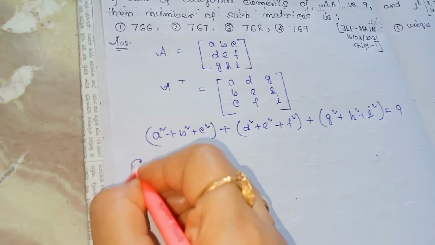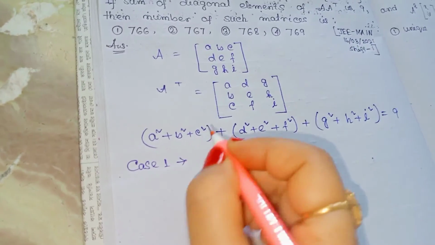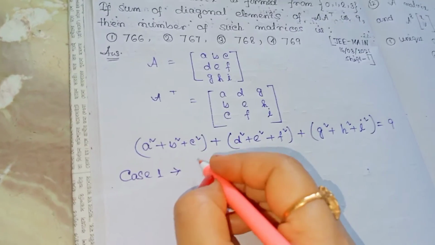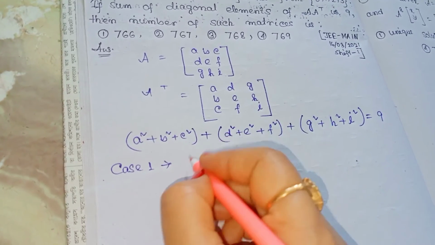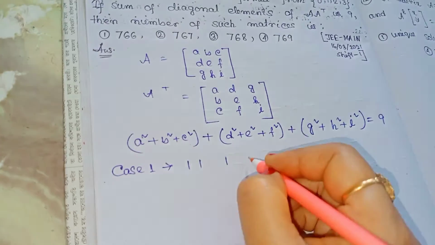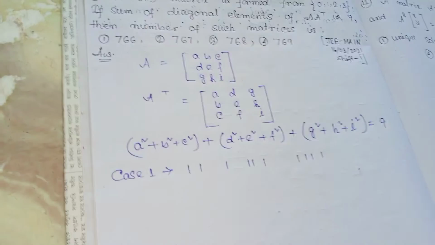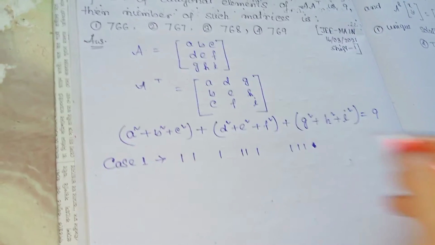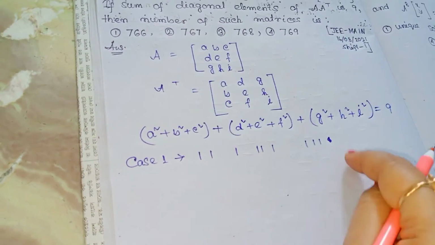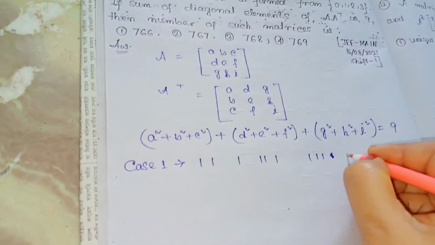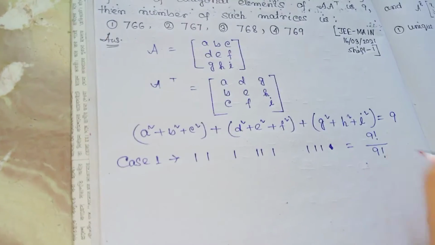At first, case 1 arises, where the nine elements are 1 1 1 1 1 1 1 1 1. So it could happen in factorial 9 divided by factorial 9 ways.